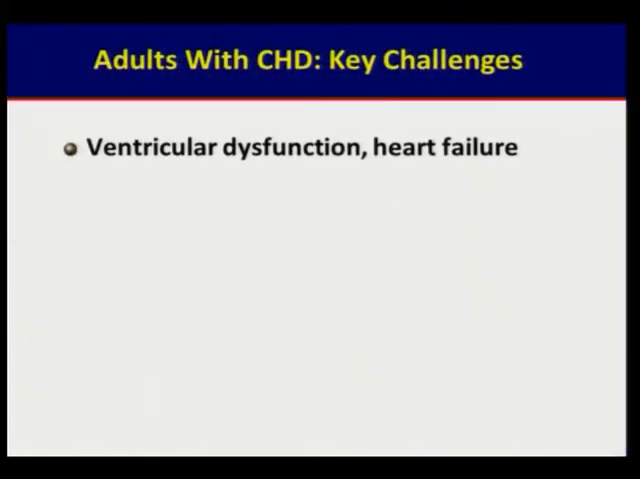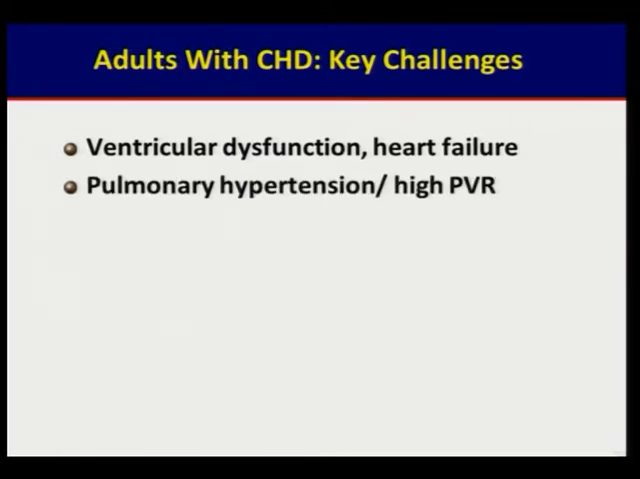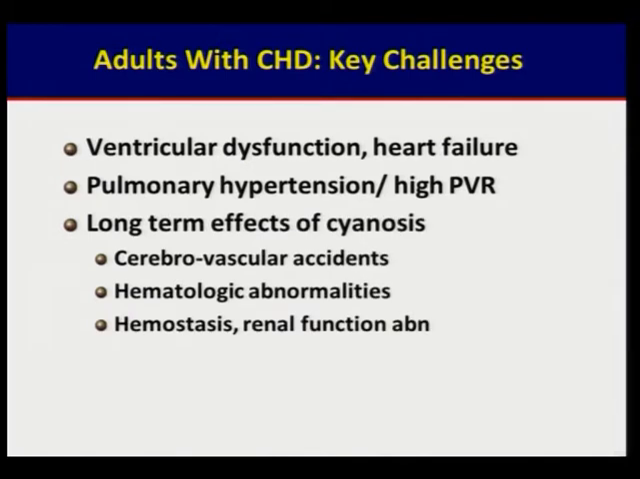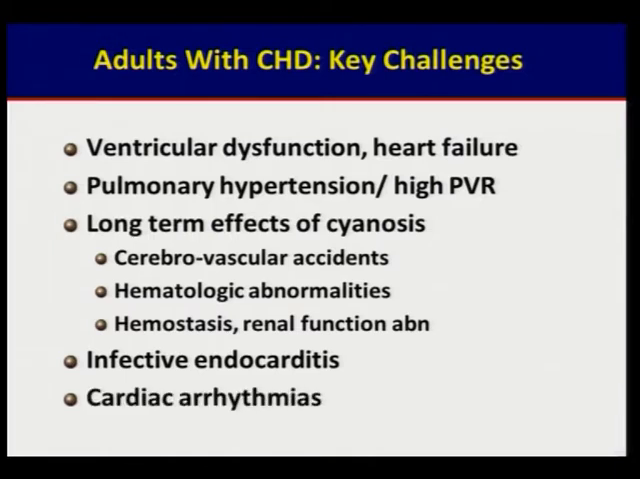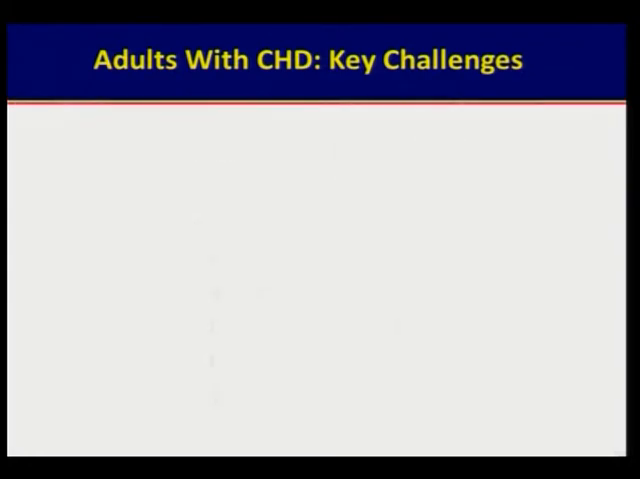So what are the issues or the challenges? As congenital heart disease is a disease present since birth, we often see ventricular dysfunction and heart failure during adult life, pulmonary hypertension, and high pulmonary vascular resistance leading to Eisenmenger syndrome. Those who are blue tend to have complications of long-term cyanosis, which could be cerebrovascular accident, hematological problems with more bleeding and more thrombosis, and then renal function abnormalities, urate abnormalities, etc. Infective endocarditis always remains a risk for all these patients, and even those who have been operated tend to develop arrhythmias in later life. So we have to be watching them for arrhythmias even if they're operated.